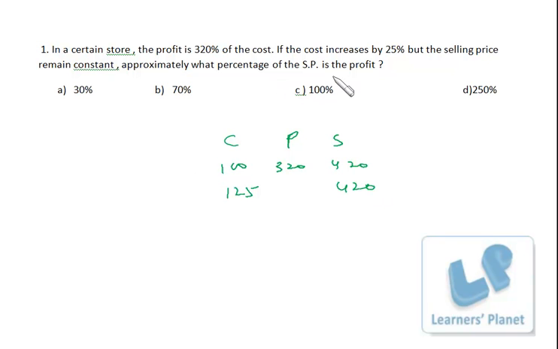Now if cost increases by 25%, so this is 125, selling price remains constant, that means it is 420. Now what percentage of the SP is profit? Profit is 420 minus 125. 420 minus 120 is 300, so it is 295. Now we have to find out approximately what percentage of SP is the profit. So 295 is what percent of 420? Since the options are very far from each other, instead of 295, I am writing 290. The 0 is cancelled, and 4 sevens are 28. So it must be between 70, 71, 72, but other options are quite far, so you can be confident about 70%. Okay.